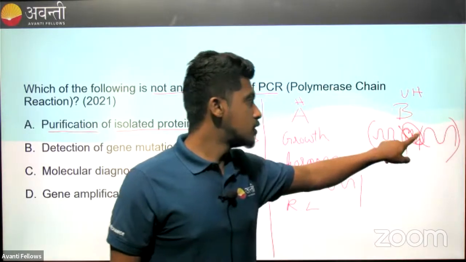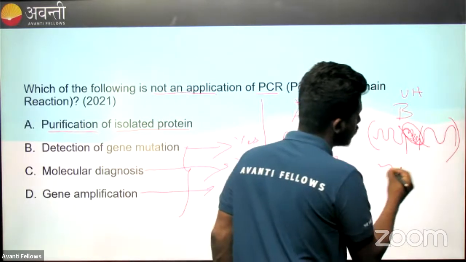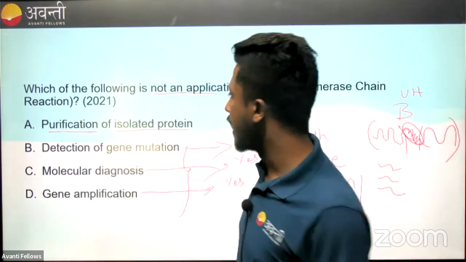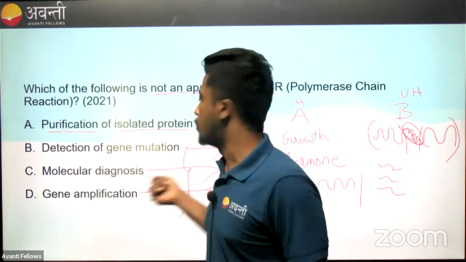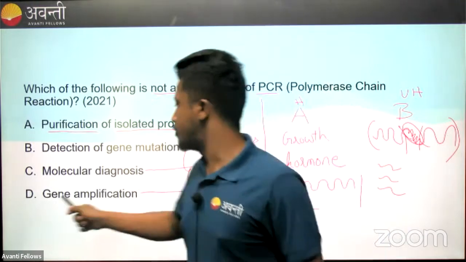And the sequences which are mutated will not be hybridized. So the short fragment of sequences which remains unhybridized is called the mutated sequence. Now that will help in gene detection of gene mutation or molecular diagnostics of a disease. Okay, so these two. And we know what gene amplification is.